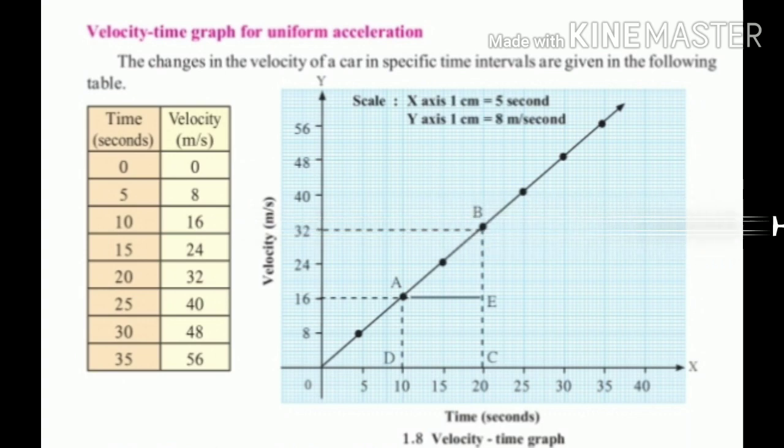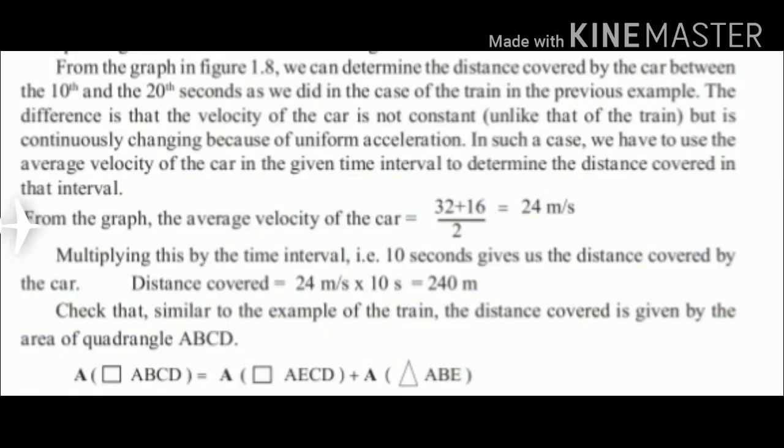the time. From the graph given on page number 7, we can determine the distance covered by the car between the 10th and 20th seconds, as we did in the case of the train in the previous example. The difference is that the velocity of the car is not constant, unlike that of the train, but is continuously changing because of uniform acceleration. In such a case, we have to use the average velocity of the car in the given time interval to determine the distance covered in that interval.